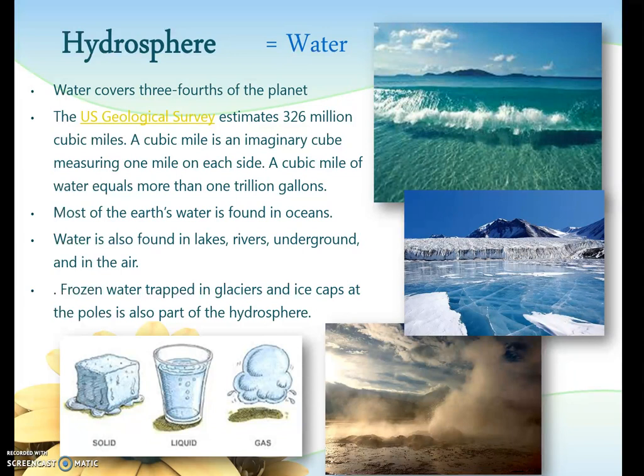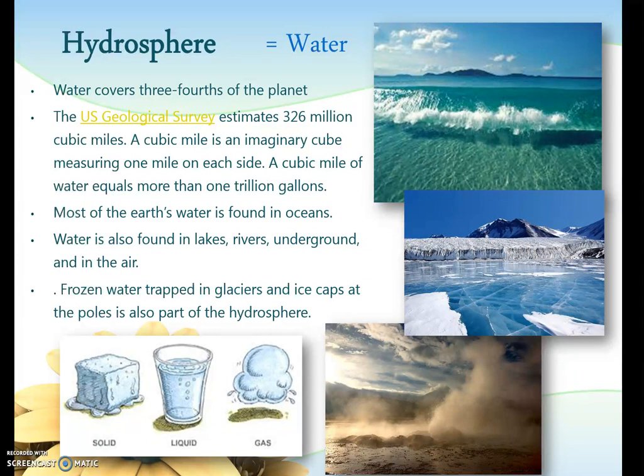The U.S. Geologic Survey estimates that there are 326 million cubic miles of water on Earth. A cubic mile is an imaginary cube measuring 1 mile on each side. So, a cubic mile of water is more than 1 trillion gallons. So 326 million cubic miles times 1 trillion gallons in each one is a lot of water.